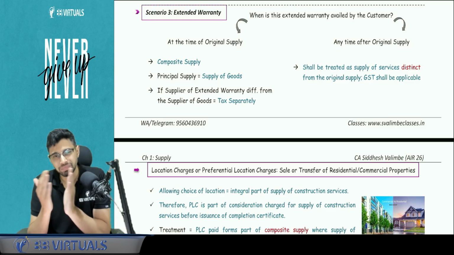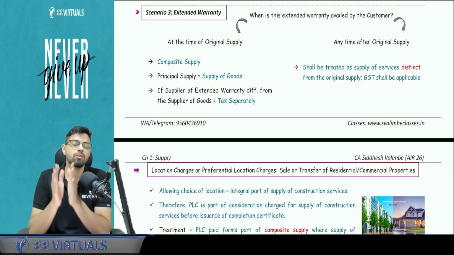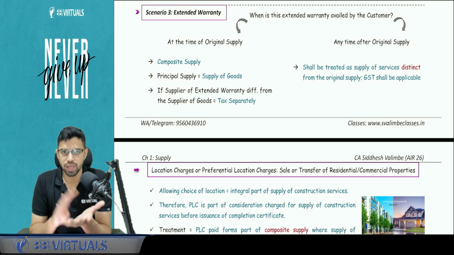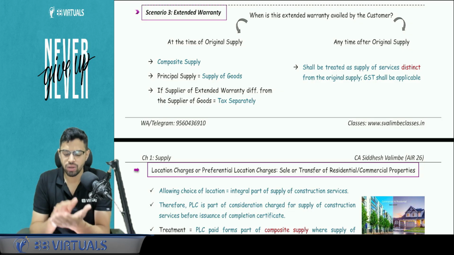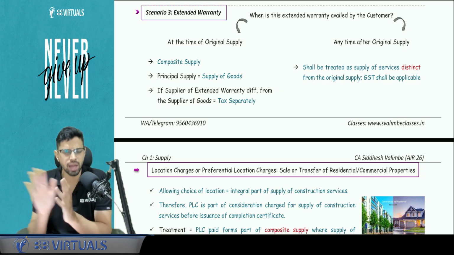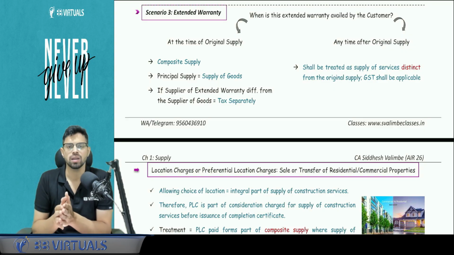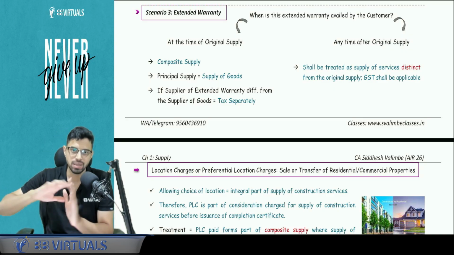But what about the mixed supply? How will the taxation of mixed supply happen? It will be taxed at the rate of the highest element. So let's say 4 items are involved in a particular bundle, out of which 2 are taxed at 5%, one is 12% and one is 28%. So the 28% rate will be applied on the entire value of the bundle. That is the simple thing.